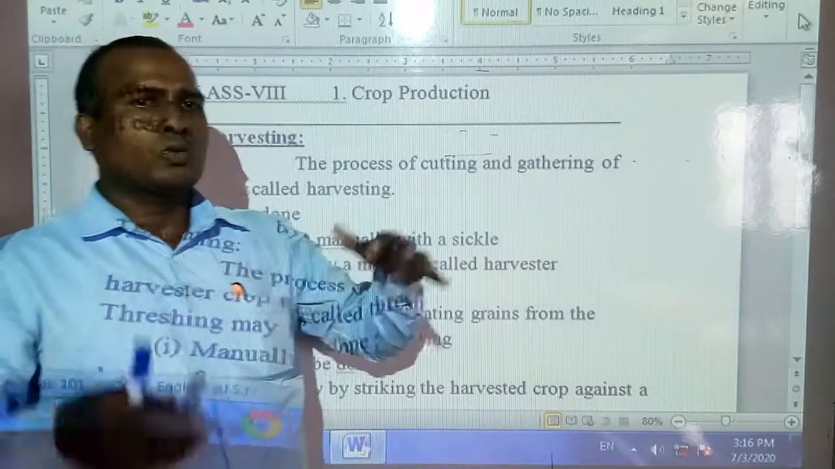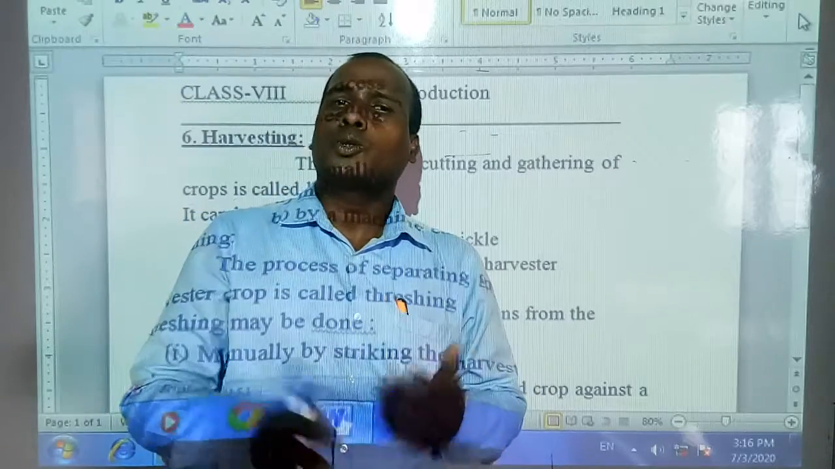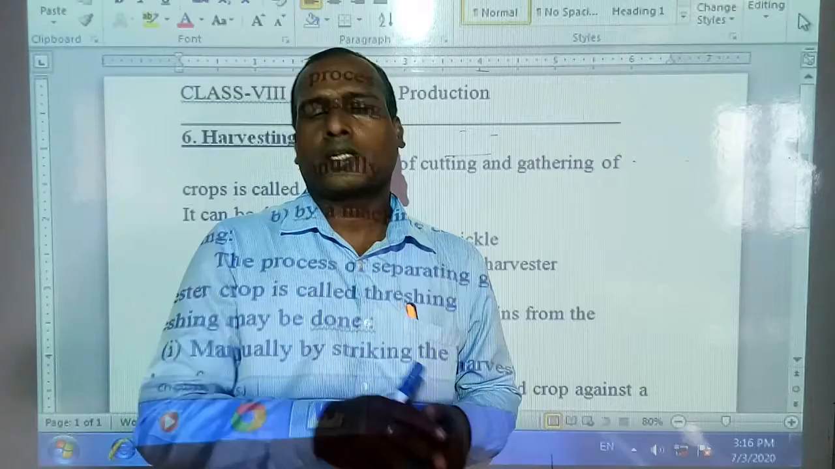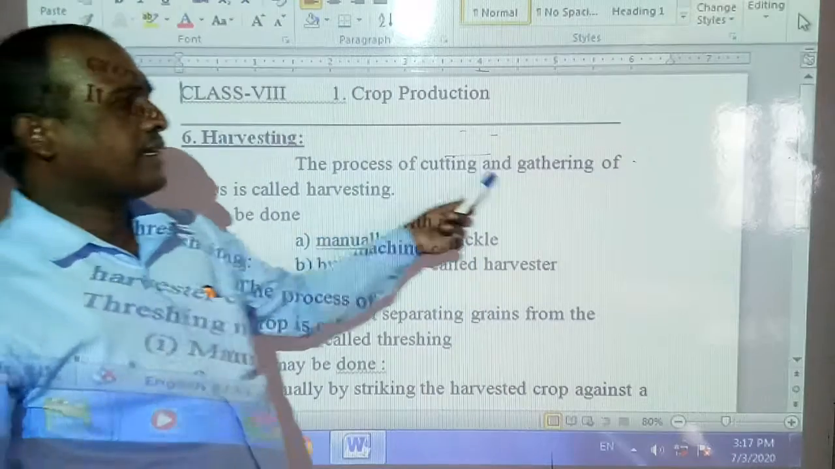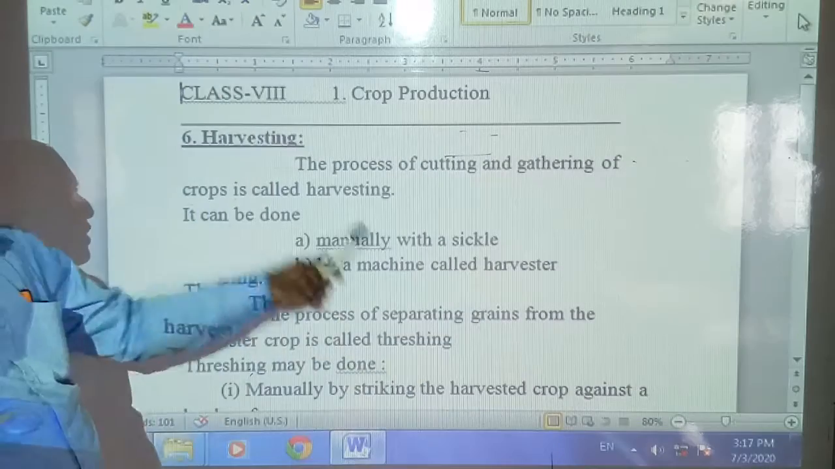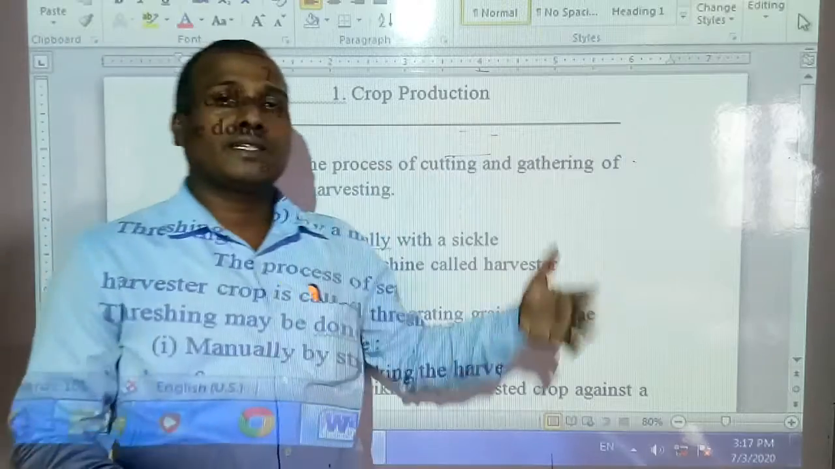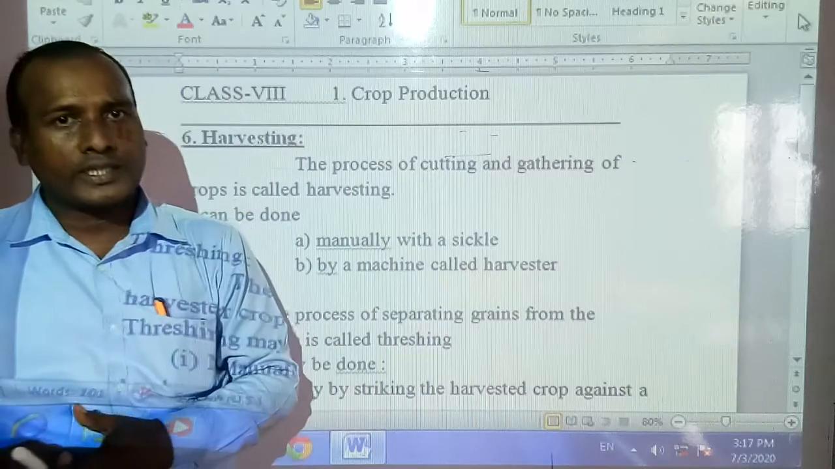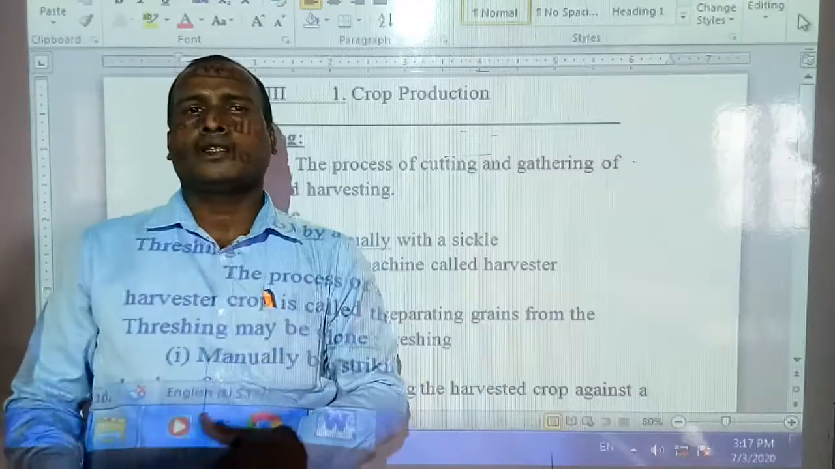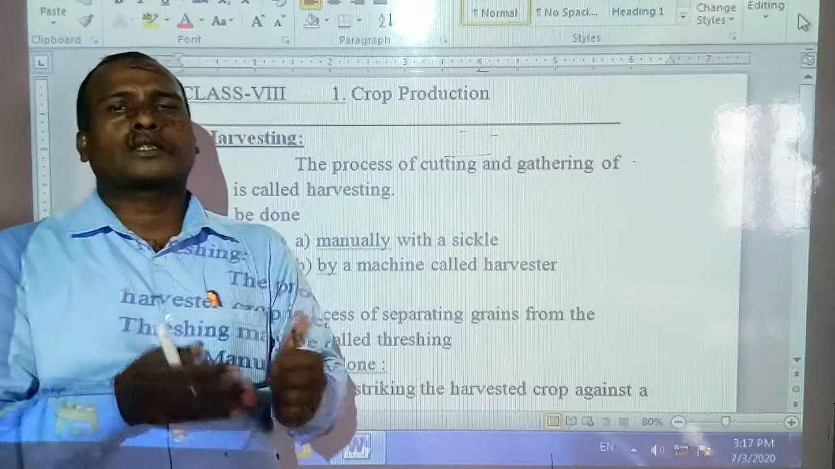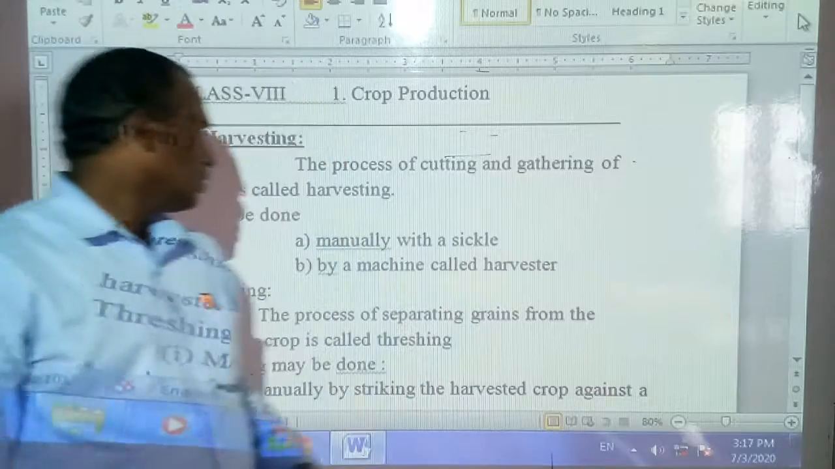Harvesting means whatever crops we have grown, when they are ready, we have to take them out. The process of cutting and gathering of crops is called harvesting. That means you have to cut and gather. Suppose we are growing paddy. Whenever it is ready, at that time you have to cut it, and then gather it in one place. That is called harvesting.